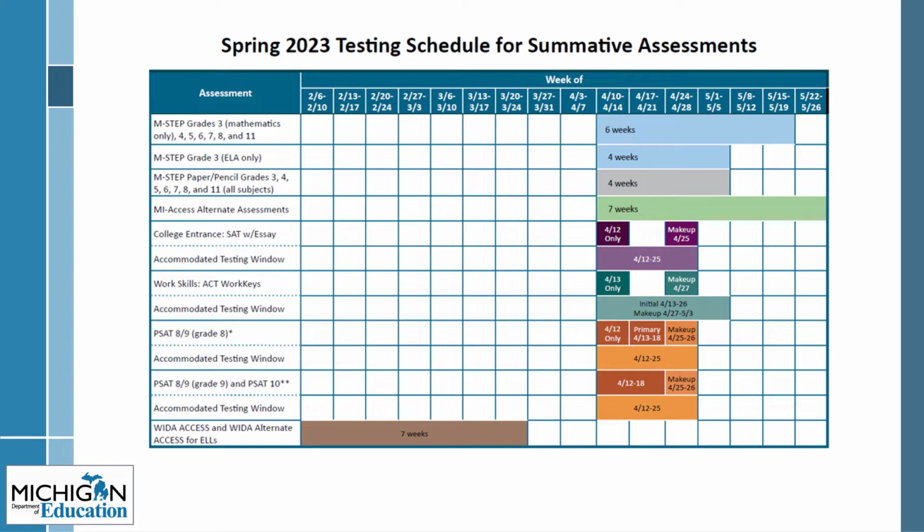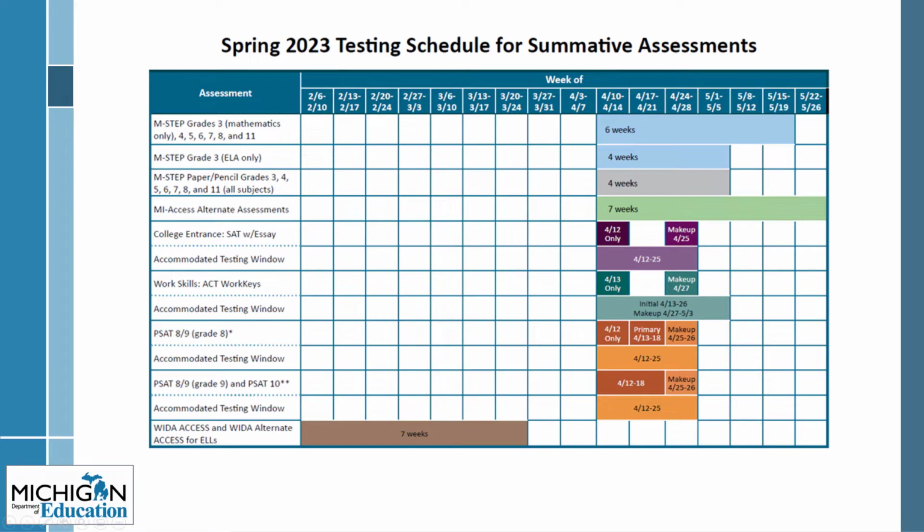The M-STEP online testing window for Science and Social Studies is April 10th through May 19th. Unless a school has applied for and received an online waiver, paper-pencil testing is allowed only for those students for whom online testing is not appropriate. The paper-pencil testing window for Science and Social Studies is April 10th through May 5th. Schools should schedule an initial test date early in the window, so the remainder of the window may be used to test students who were absent for the initial test day.